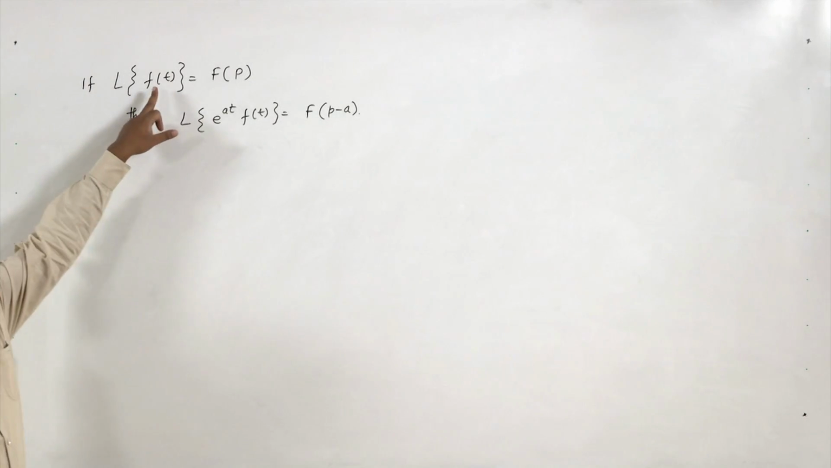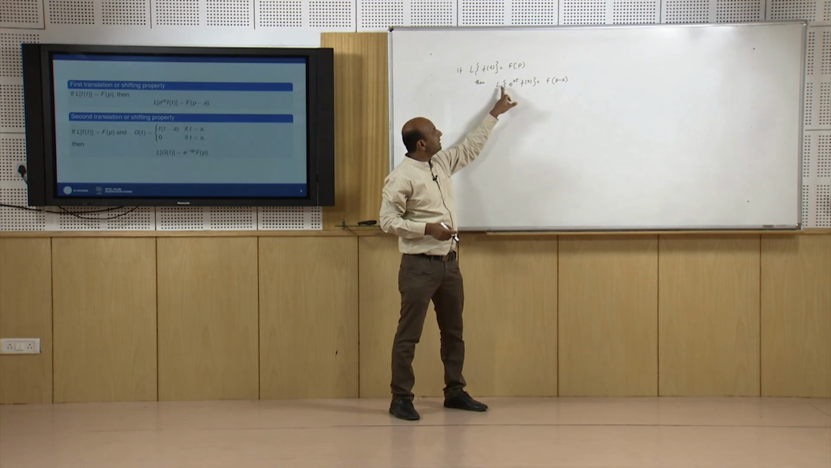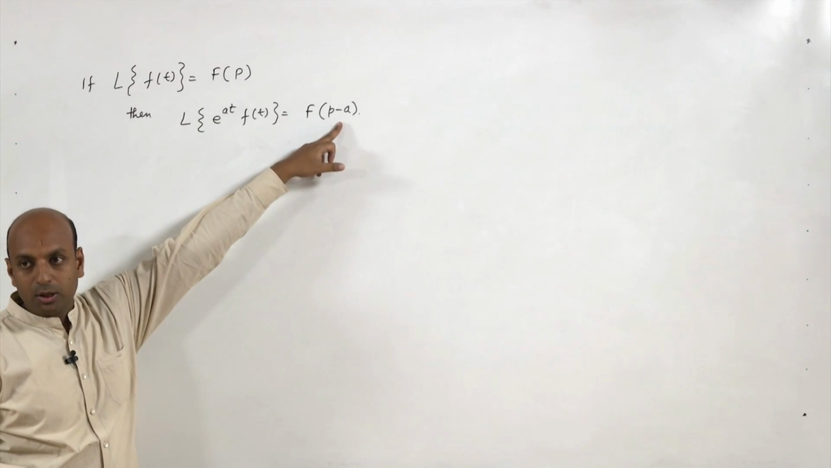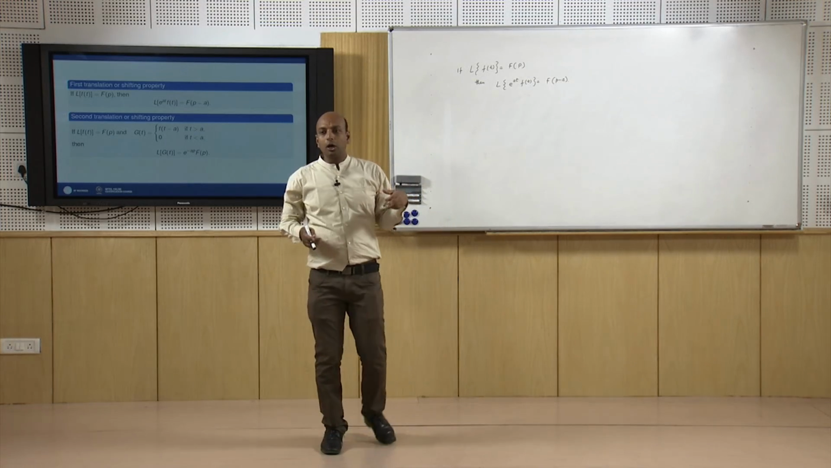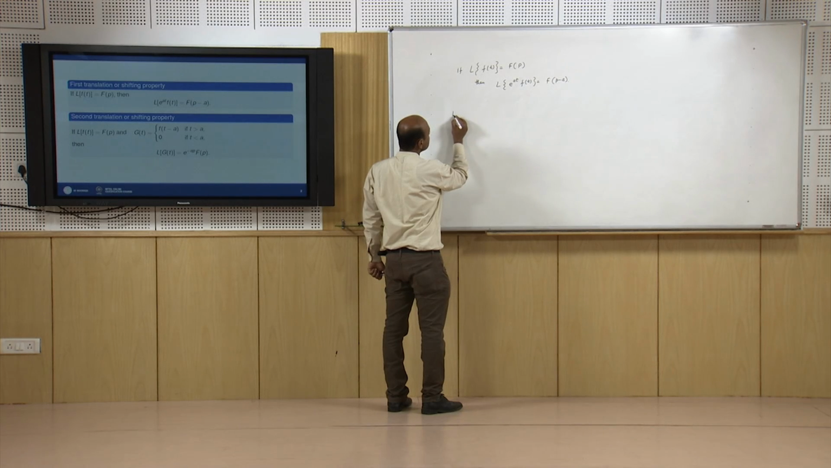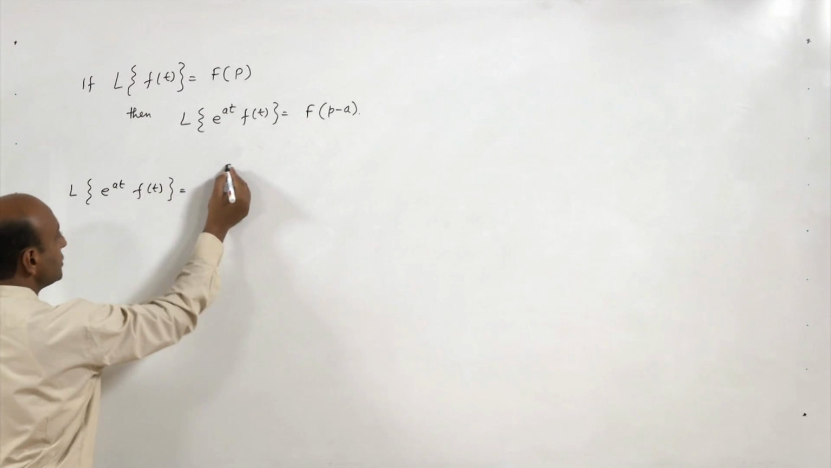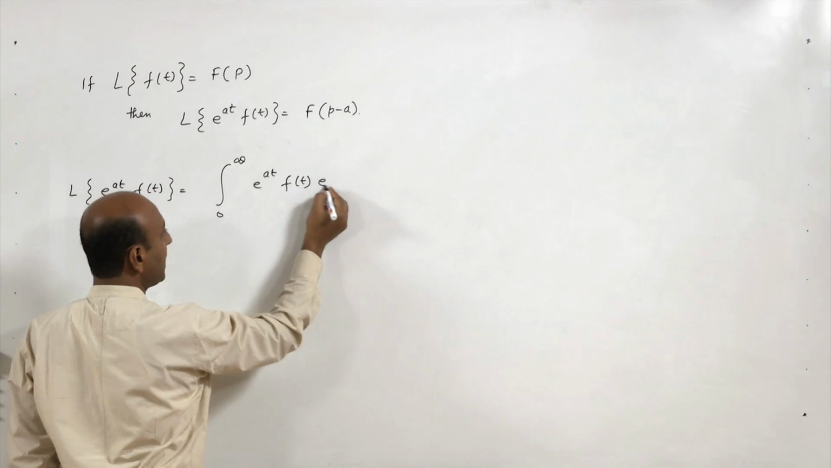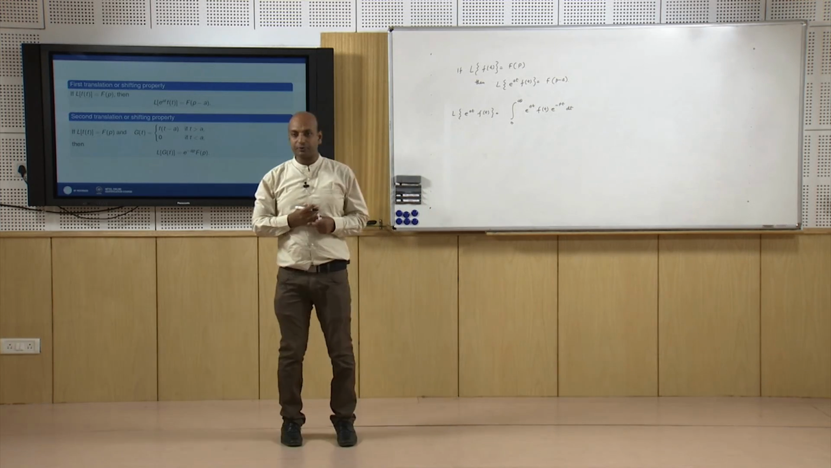That means, if you know the Laplace transform of f(t), which is given as F(p), then the Laplace transform of e^(at) f(t) is obtained by simply replacing p by p minus a. Now, what is the proof of this result? How will we obtain it? What is the Laplace transform of e^(at) f(t)? By the definition, this is the integral from 0 to infinity of e^(at) f(t) e^(-pt) dt.